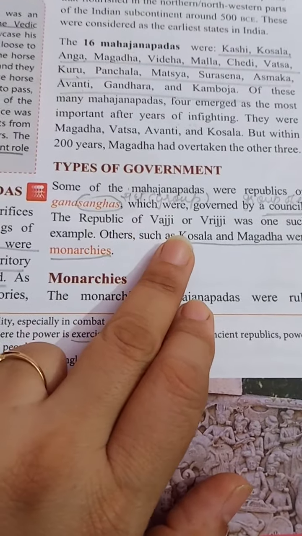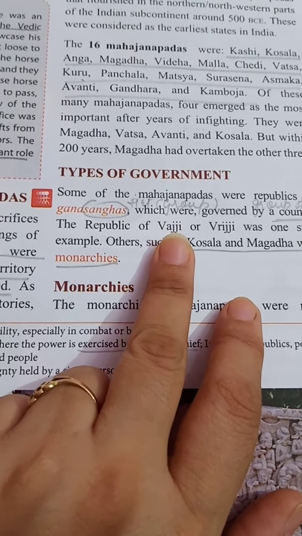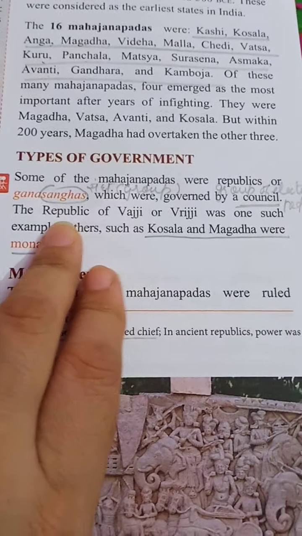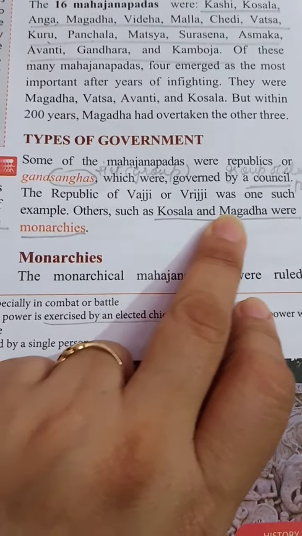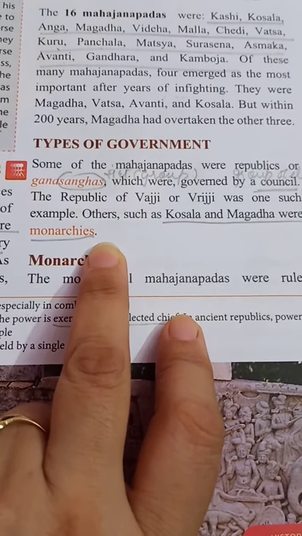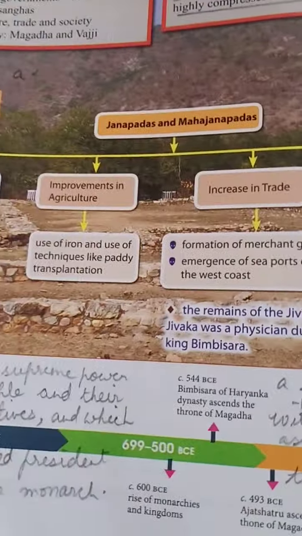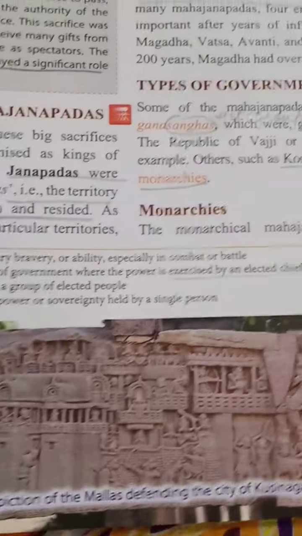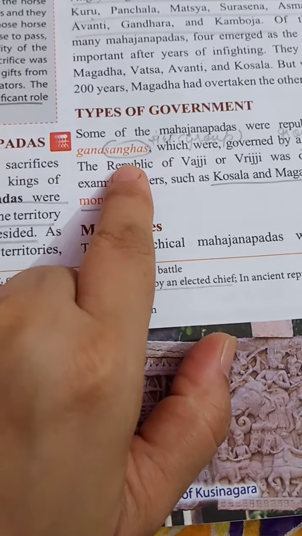The Republic of Vaji or Vraji, the name of the state is known as Vaji or Vraji also, was one such example. Others such as Kosala and Magadh were monarchies. So at that time there were two types of government. We have done in the flowchart also two types of government, monarchies and republics. Same way here also, republic and monarchies.